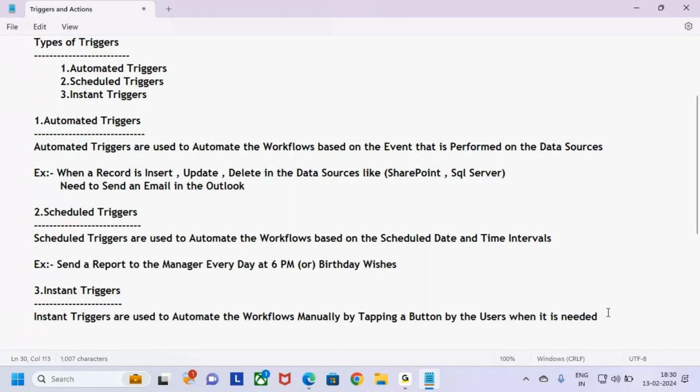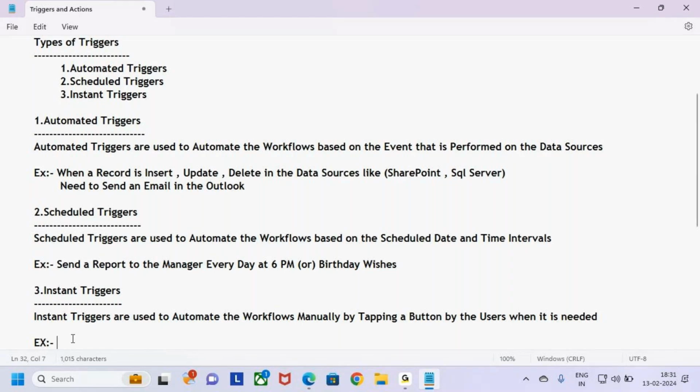So what is the example for this? Instant cloud flows mean, for example, sending a reminder notification to the employees. Let's say I'm the team lead and I'm conducting a meeting with the employees today at 7 p.m. Before 7 p.m., let's say 10 minutes or 5 minutes before, I want to send a reminder notification to all my employees. If I send them a notification, the employees can know that in the next 5 to 10 minutes they will have a meeting with the team lead, and they need to be available for that meeting.